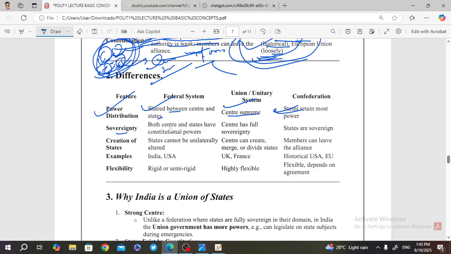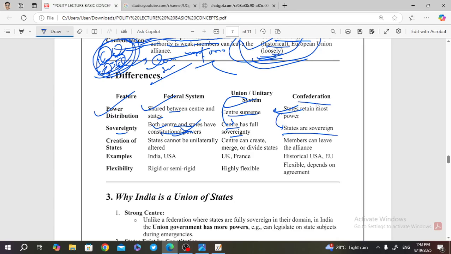On sovereignty, in the federal system both the center and the states have constitutional power. The center has some powers like defense, currency, and trade, and the states have their own set of rules and regulations like law and order, how to run the police, how to run the hospital, etc. They both have constitutional power. Here, the unitary system means the center has the full authority, the full sovereignty, and in confederation, states are sovereign. The central government is weak, and they can leave the alliance at any time.